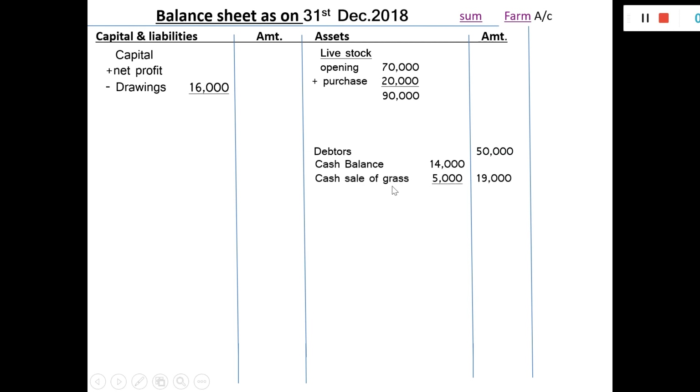Cash sale of grass 5,000. The other 50% of 10,000 will be treated as credit sales. So it is 5,000. Go to the sum again.